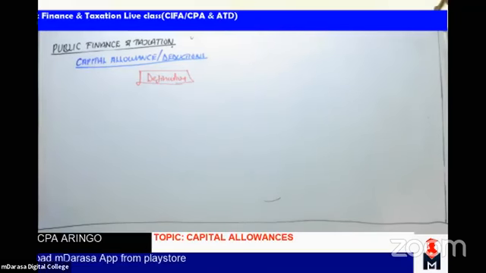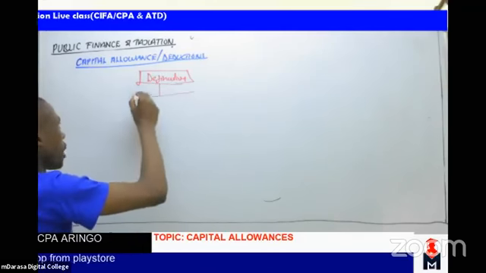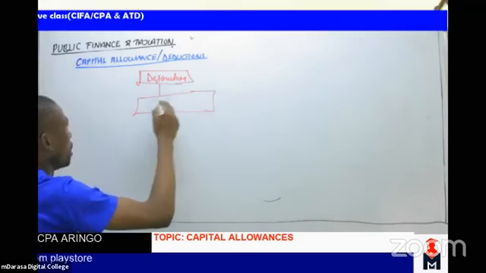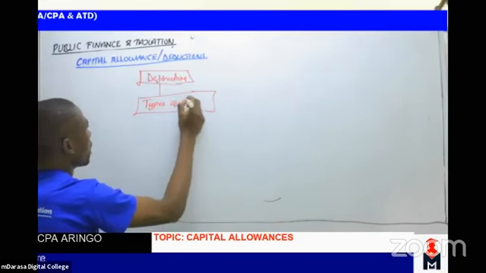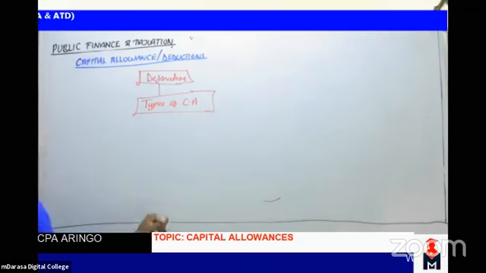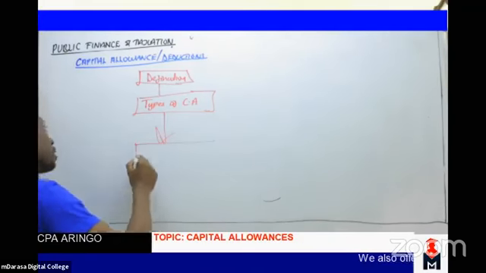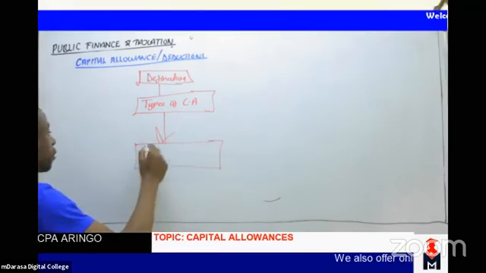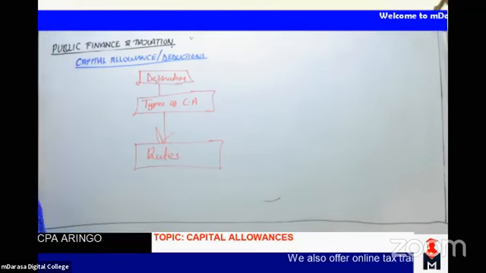After that, I should also know the types of capital allowances. Of course, after looking at the types, we should also understand the rates of capital allowances. So these are the three main elements that we should be very familiar with.